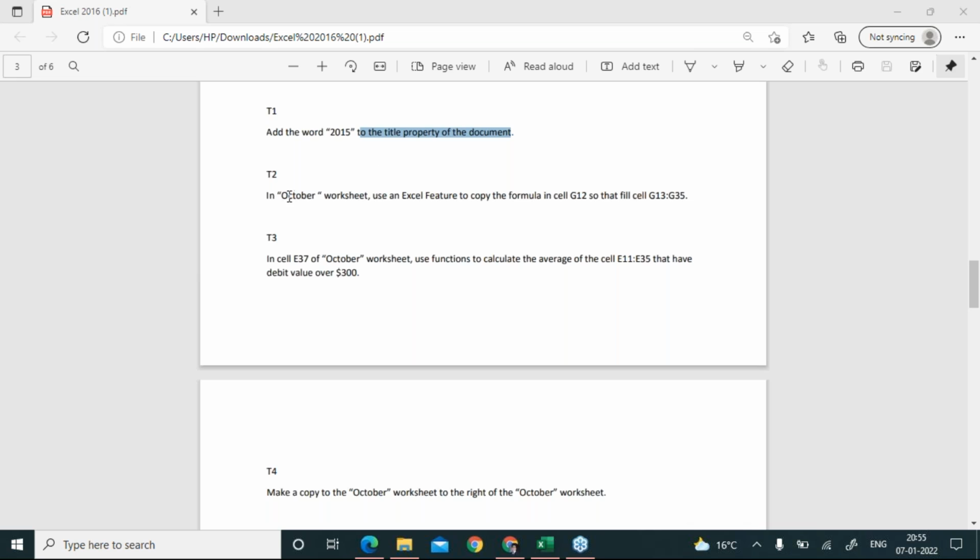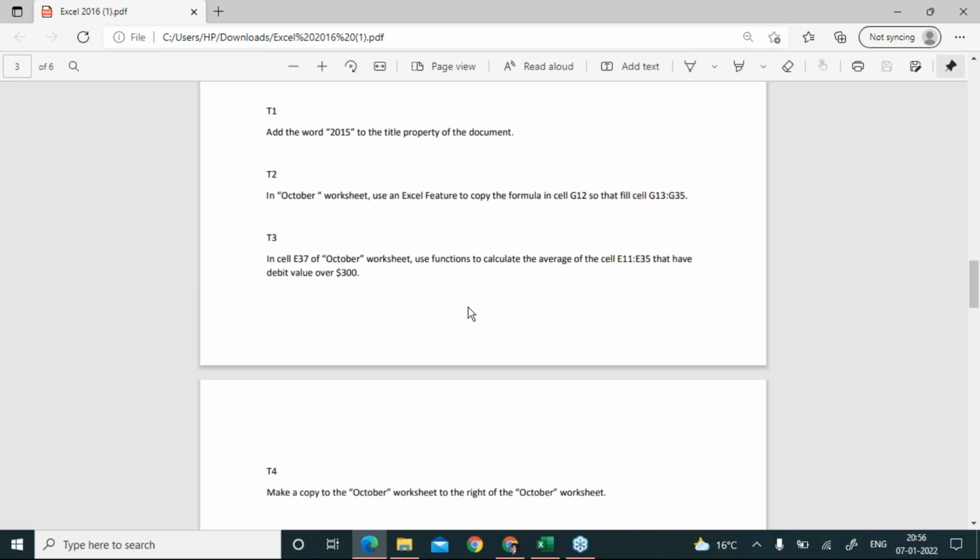Okay. Now, everybody, just look at what this question says. In the October worksheet, use an Excel feature which can copy the formula in cell G12 so that it fills cells G13 to G35 automatically.